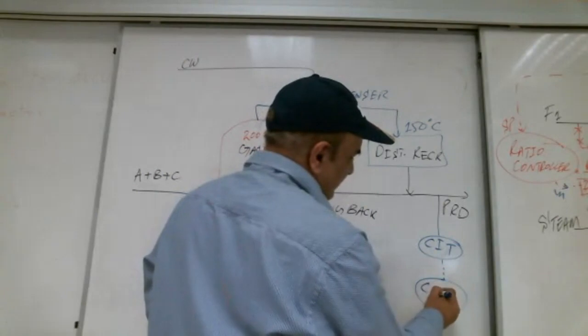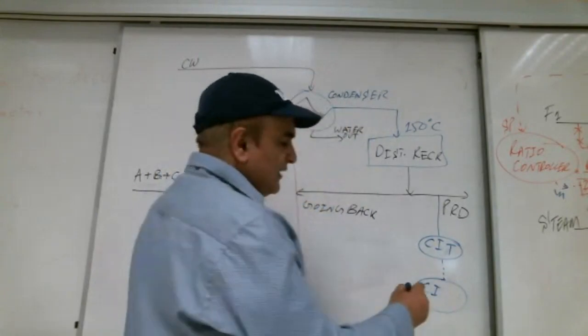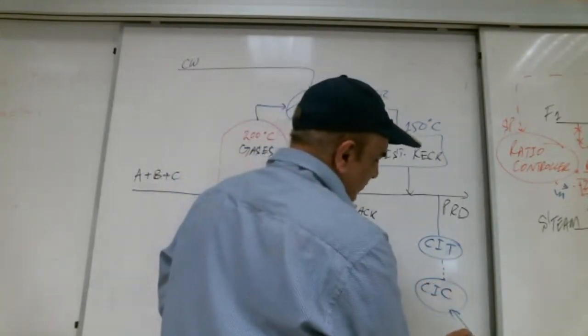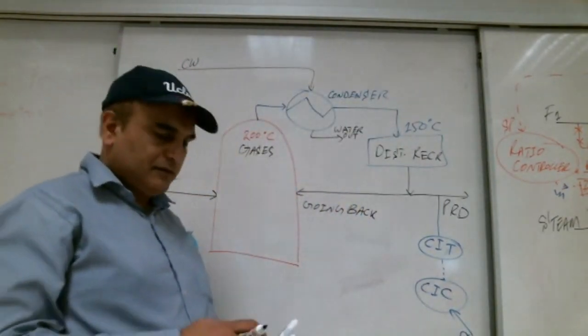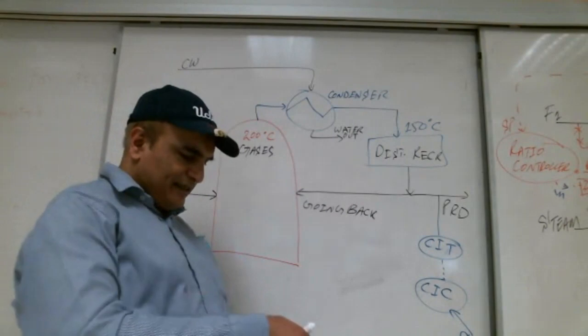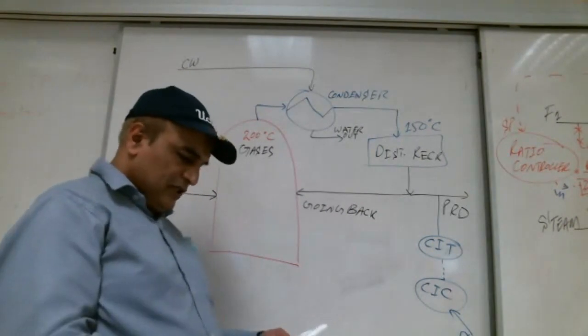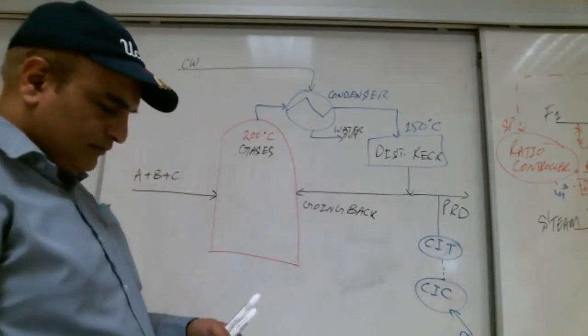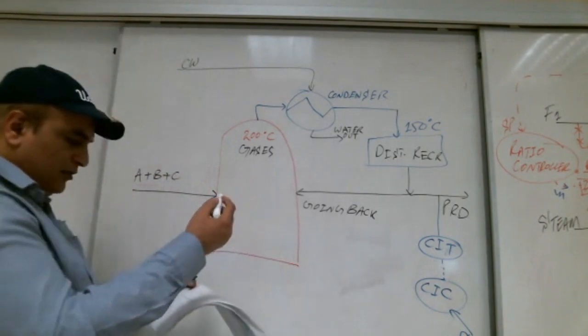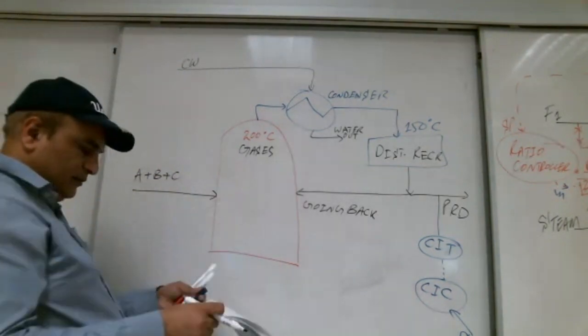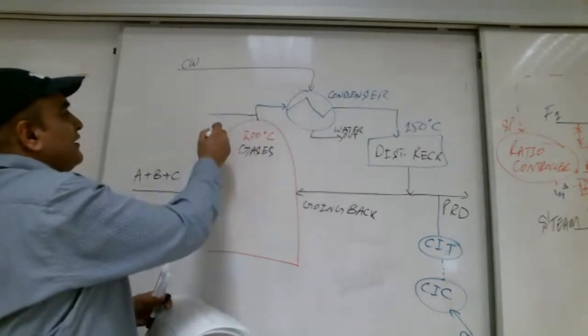Then the concentration indicator controller is there. We give it a set point. Shabab, with me? The concentration indicator controller is there. It is sending signal where? We put something here.